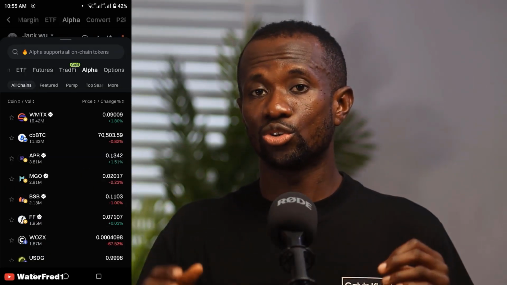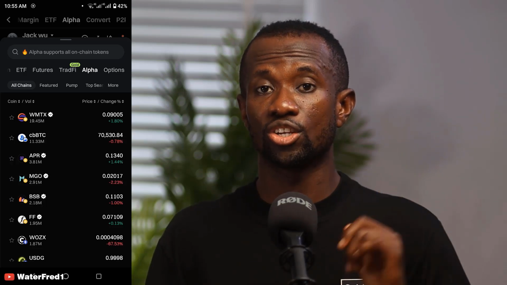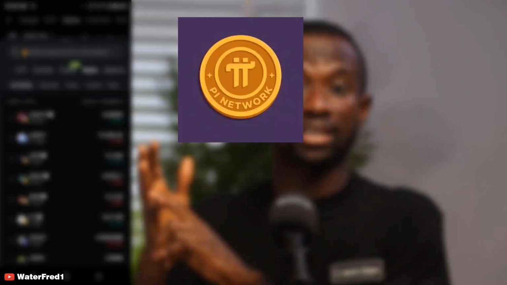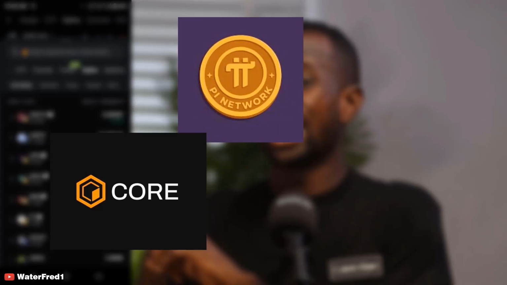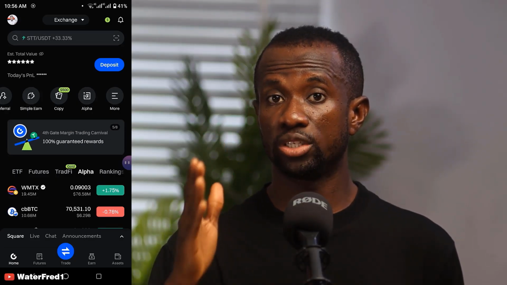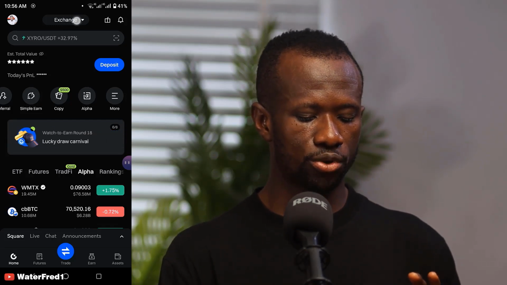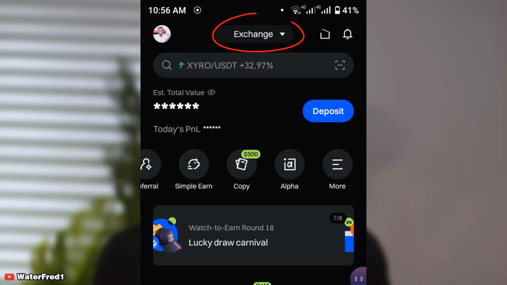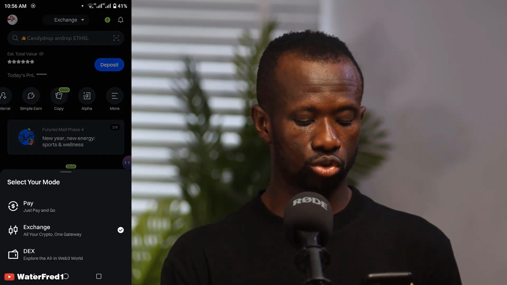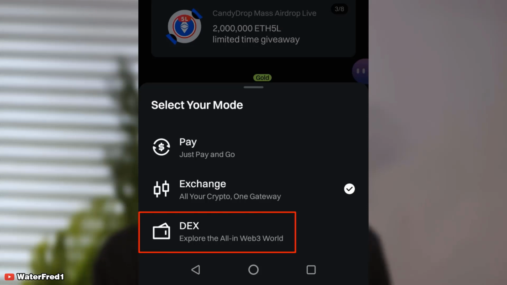And just in case you don't know, Gate Exchange was one of the first crypto exchanges to list cryptos and meme coins like Pi Network, Core, and Peppermint. Now, I also want to introduce you to Gate Web3 trading feature. When you are on Gate Exchange, if you look right up here, you're going to see that you're under Exchange. If you click on it, you're going to see more options, for example the DEX, which says explore the all-in Web3 world.